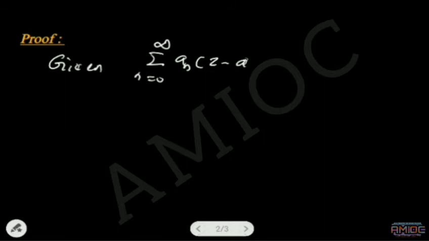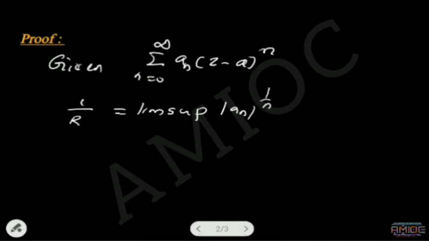We are given a power series summation n equal to 0 to infinity a n (z minus a) power n, and we define a number r by 1 by r is equal to limit sup mod a n power 1 by n.